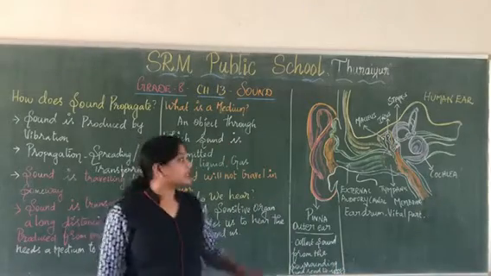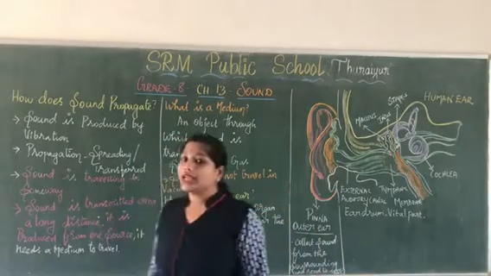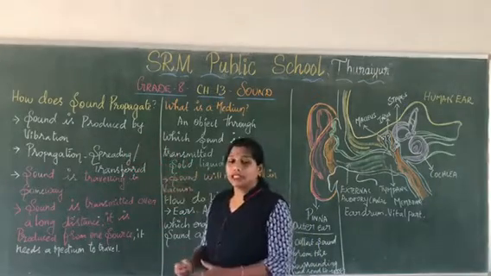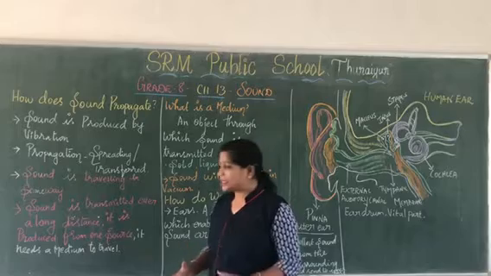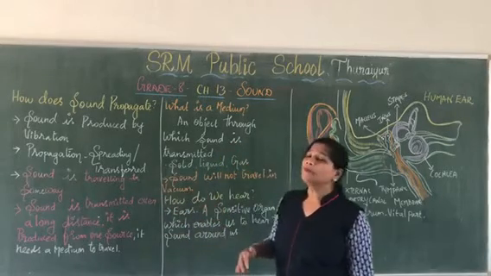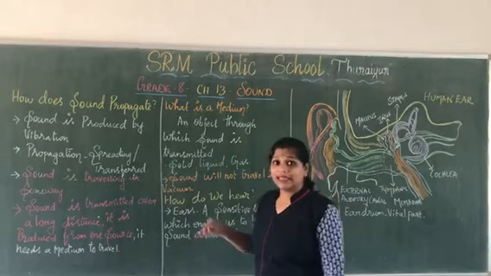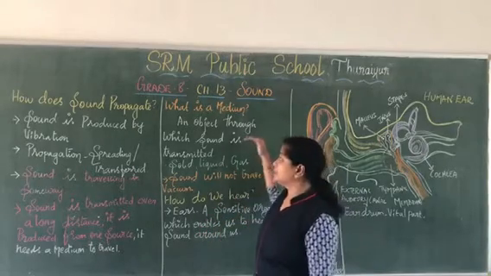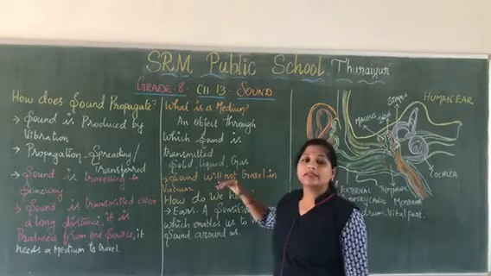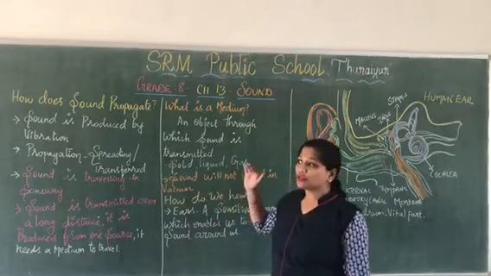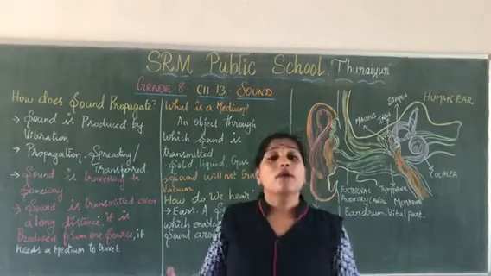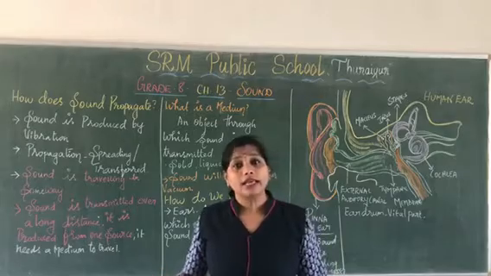Right? This is the structure of the ear. So today we just had a recalling of how sound propagates. Propagation is nothing but spreading or transmitting. It is propagated through a medium. What do we mean by medium here? In this lesson, a medium is that through which the sound travels. Here the medium is solid, liquid and gas. So sound travels through these three mediums, solid, liquid and gas, whereas it does not travel through a vacuum.